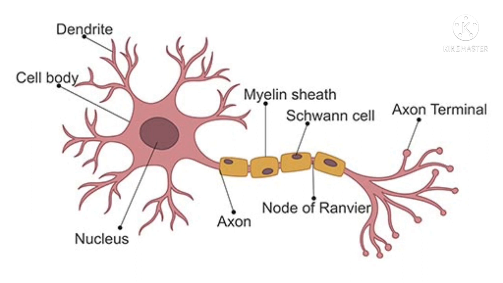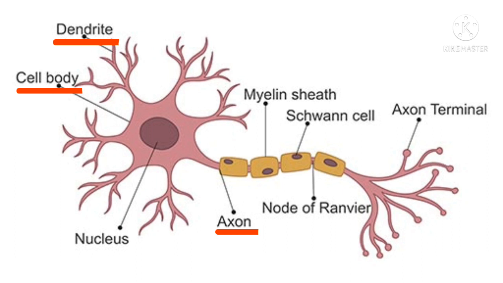Now we can see the details about the structure of the neuron. A neuron consists of three parts. What are they?